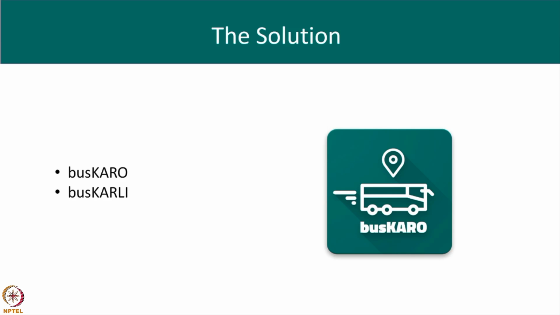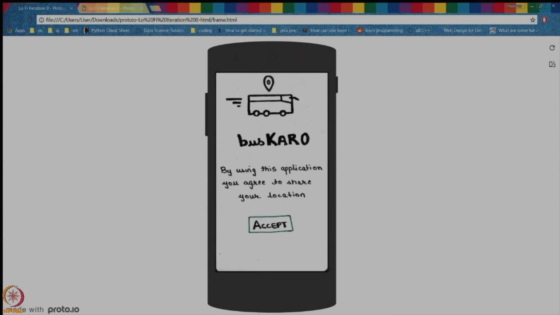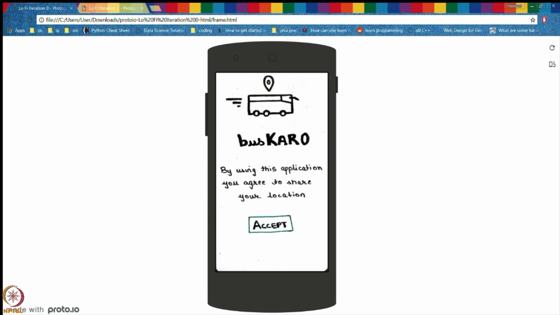After ideating on the features of our app, we started the prototyping phase. This is the iteration phase. We came up with a low-fidelity paper prototype to illustrate our ideas. We added interactions using proto.io and presented this prototype to several users. We iterated on this prototype to incorporate user feedback.